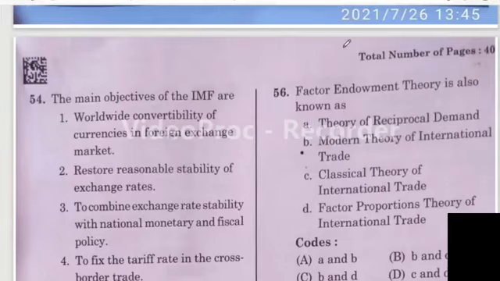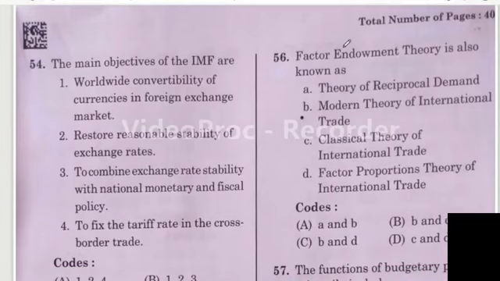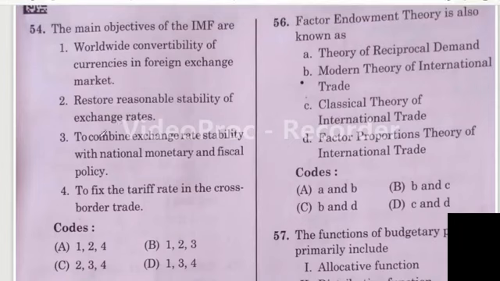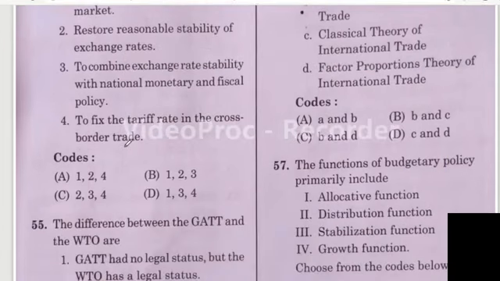Question number 54. The main objectives of IMF are: first one, worldwide convertibility of currencies in foreign exchange market. Second one, restore reasonable stability of exchange rates. Third one, to combine exchange rate stability with national monetary and fiscal policy. Fourth one, to fix the tariff rate in cross-border trade. Four options are given here.